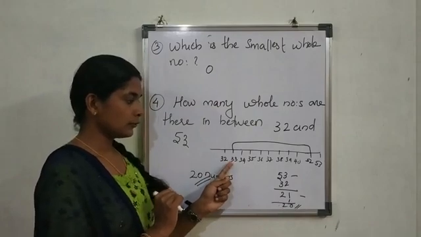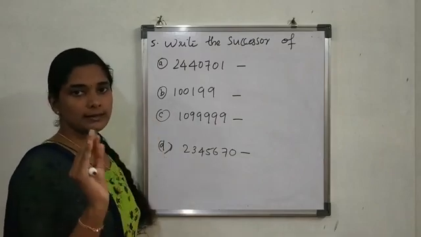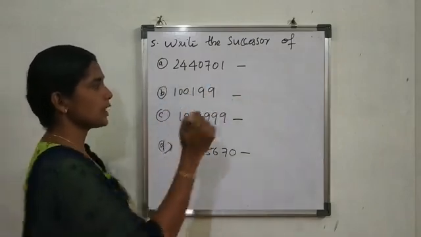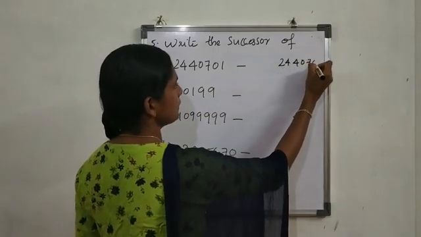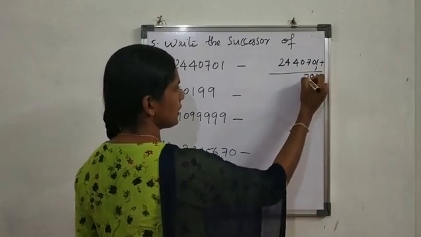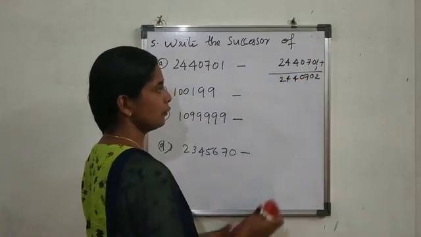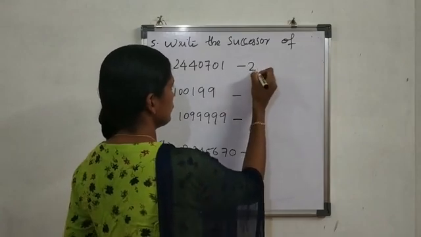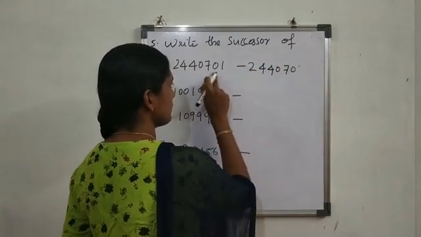Next, the successor of these numbers. Successor means adding 1. Just add 1 to the number, then we get the successor. Plus 1, that is 2,440,702.